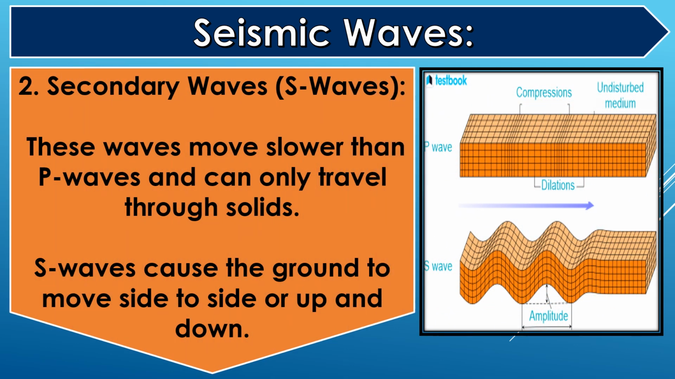Two, secondary waves, S waves. These waves move slower than P waves and can only travel through solids. S waves cause the ground to move side to side or up and down.